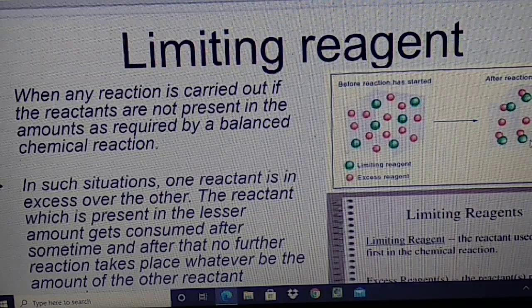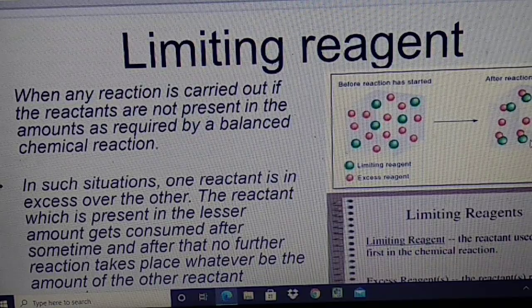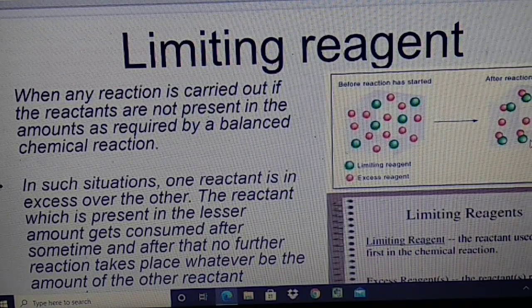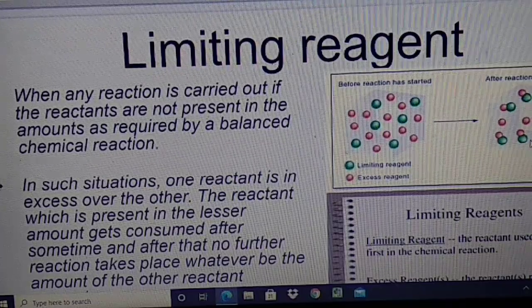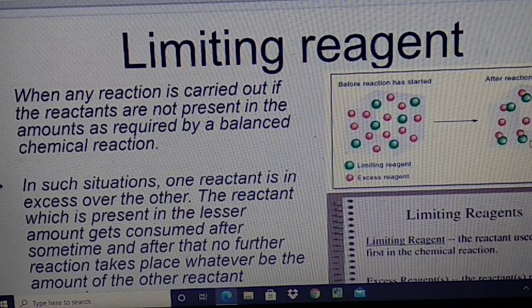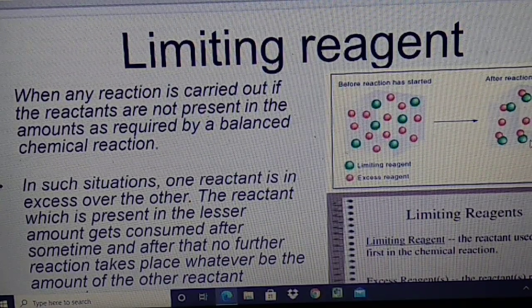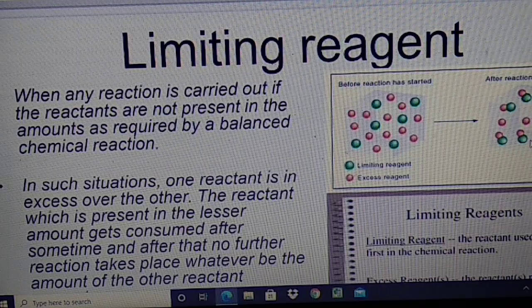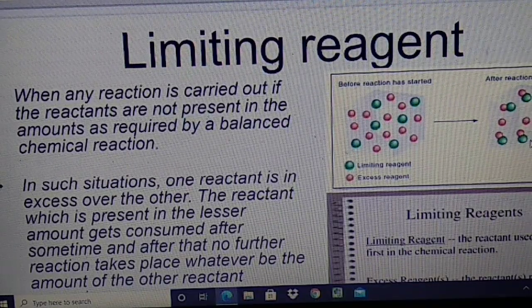If the amount of A is less than the amount required, and the other reactant's amount is in excess, then when A is totally consumed, the reaction will stop, whatever the amount of the other reactant.